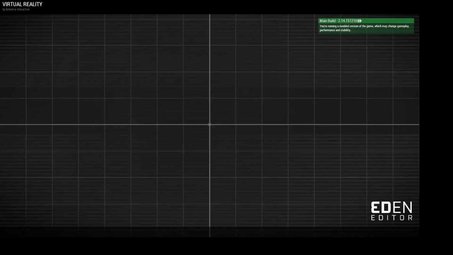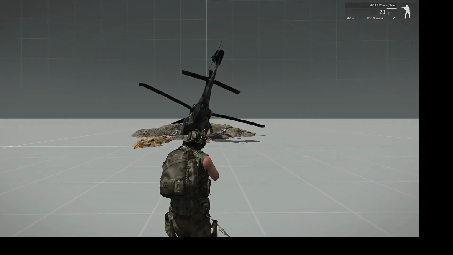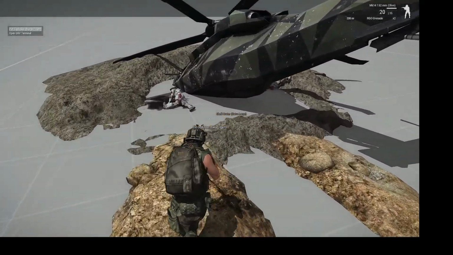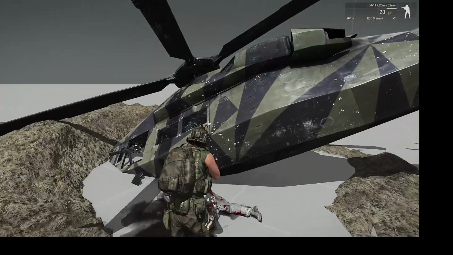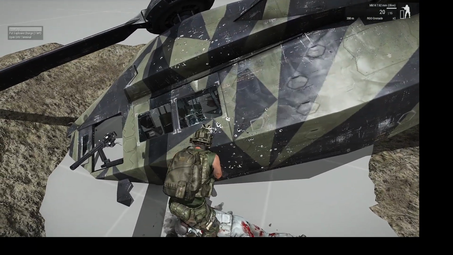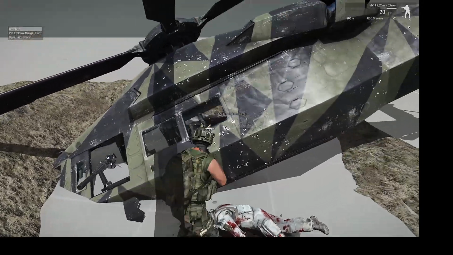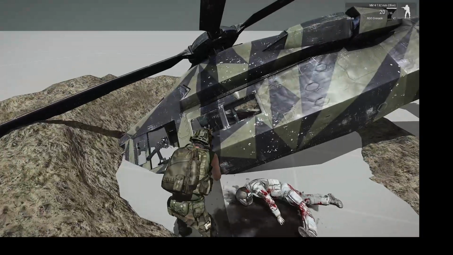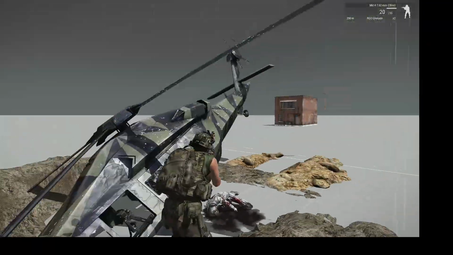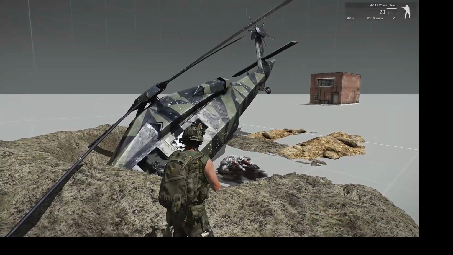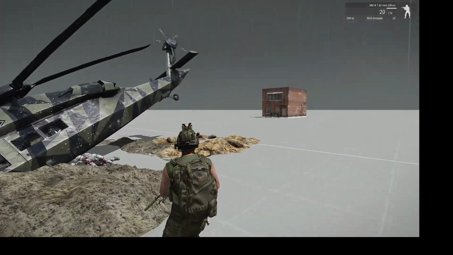And now we're gonna have a look. And as you can see, those pilots are dead right now. This crater is under the ground. And we can still enter the inventory, which is okay in my opinion, but we cannot enter that helicopter anymore. It doesn't flip away because the simulation is not active, and it's not in perfect condition, as you can see, because it's not a simple object. And that is how to use it.